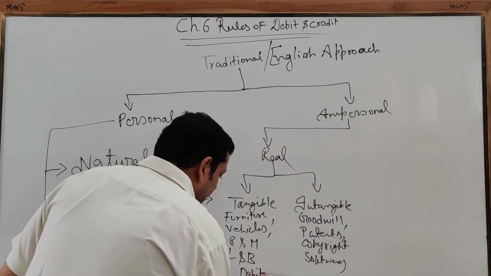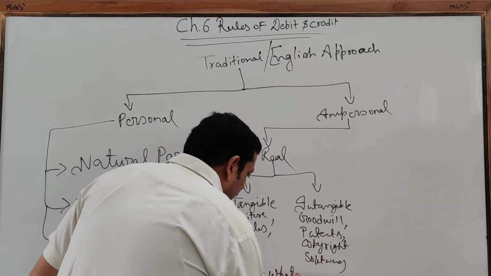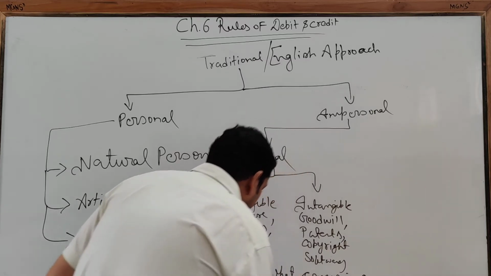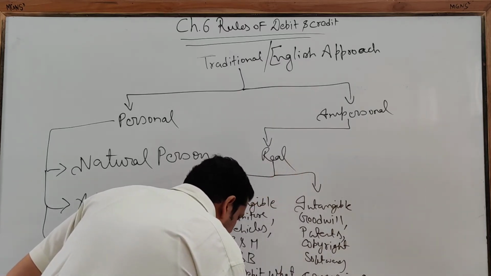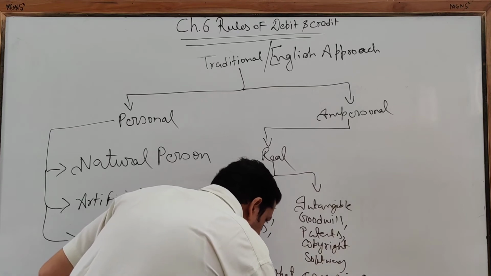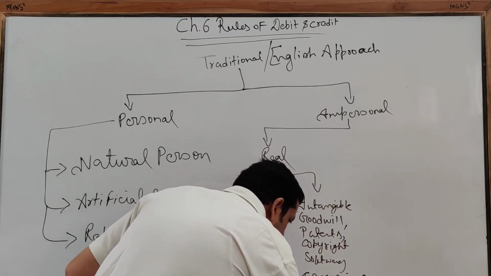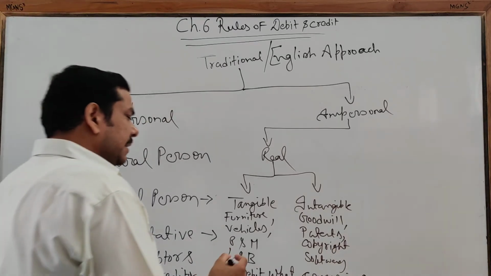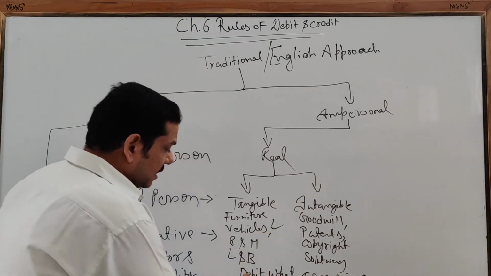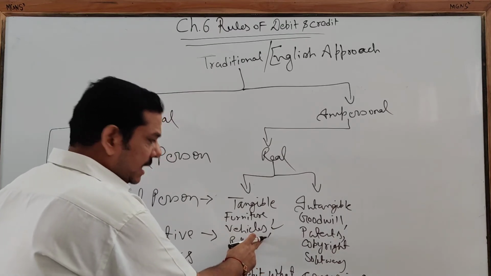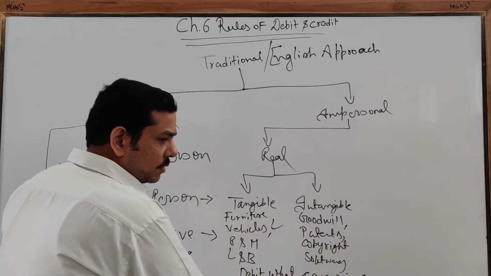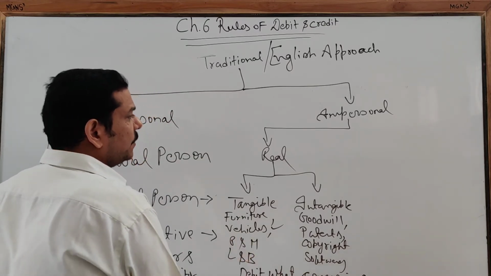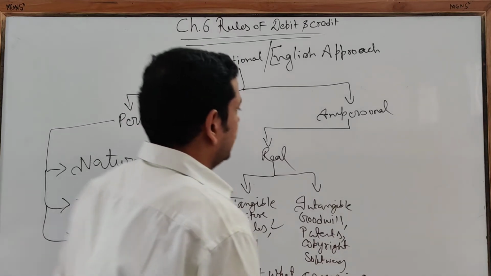debit what comes in and credit what goes out. Now for example, you have purchased one vehicle in cash. So what has come? Debit what has come to you: vehicle. So vehicle account debit to cash account. What goes out? Your cash has gone. Clear? So in this way the real account is applicable. Debit what comes in and credit what goes out.